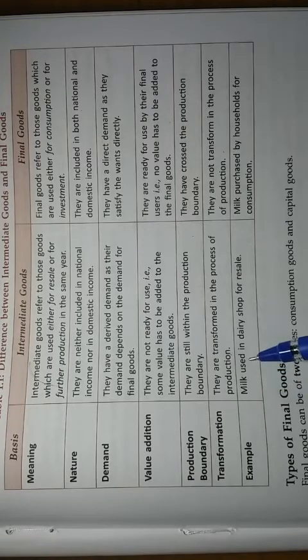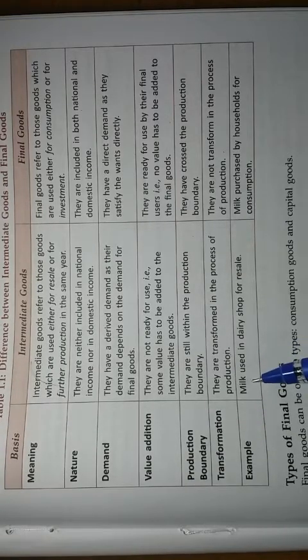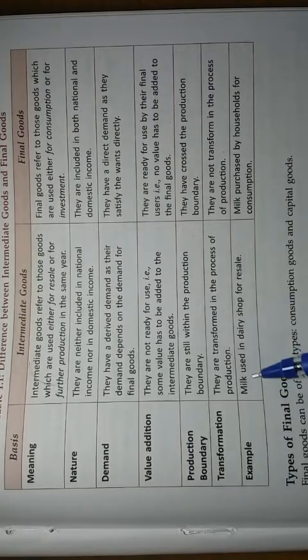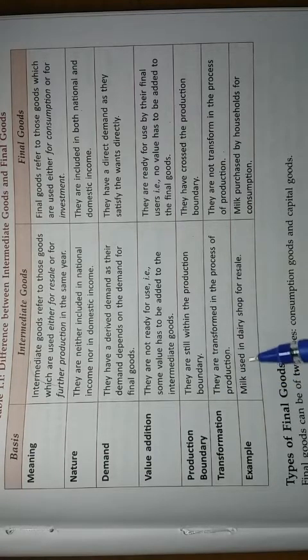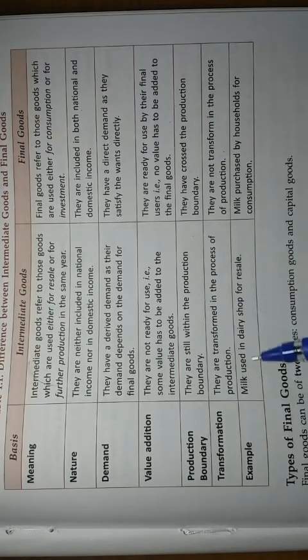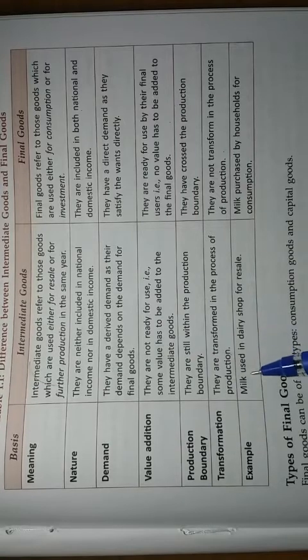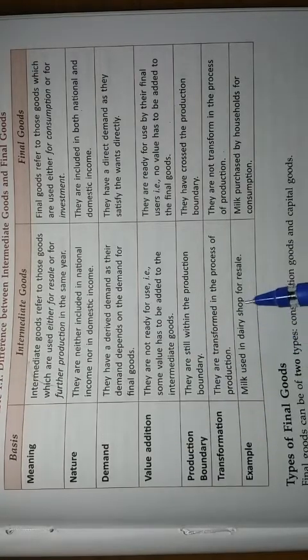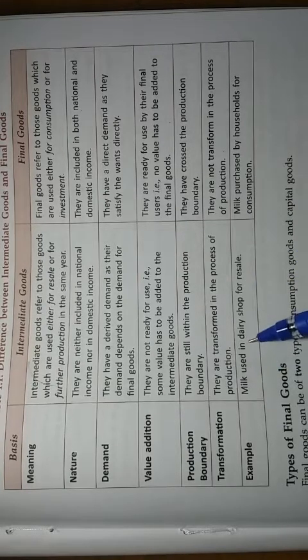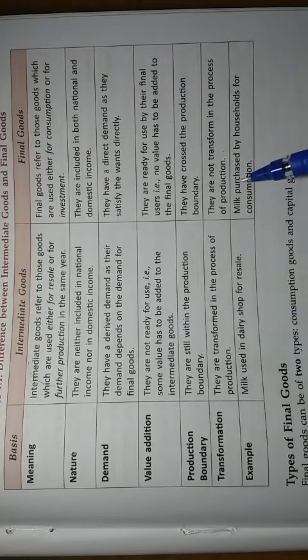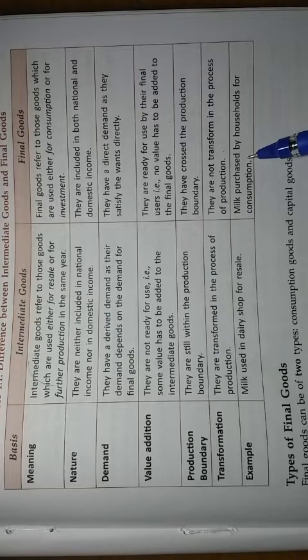Now an example of intermediate goods: sometimes the same thing could be an intermediate good as well as a final good. Milk is one of the good examples. When milk is used in a dairy shop for resale, or used as a raw material in a dairy and then converted into several things like curd or chocolates, it is an intermediate good. But when the milk is purchased by a household and we consume it, it is a final product.